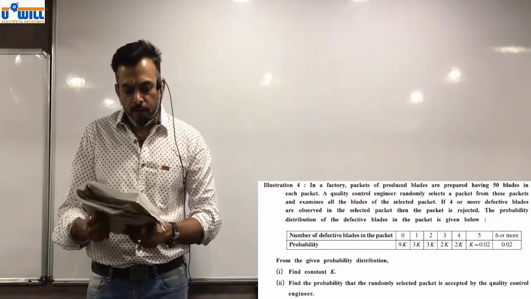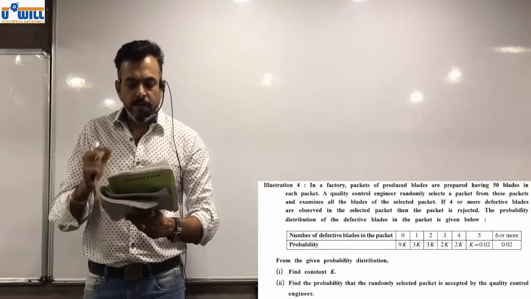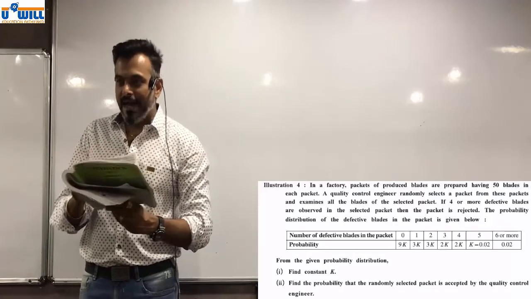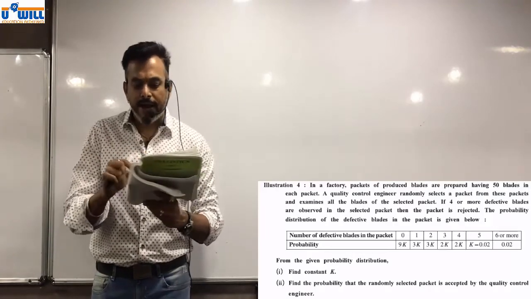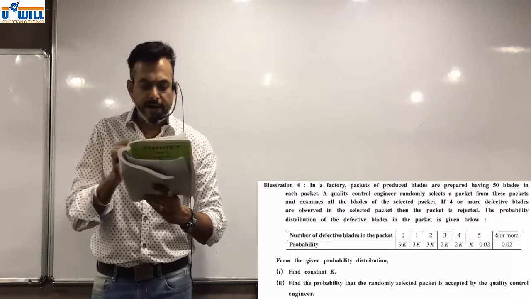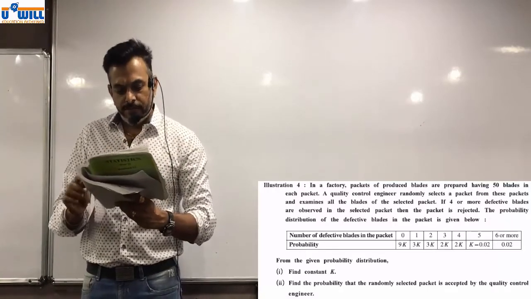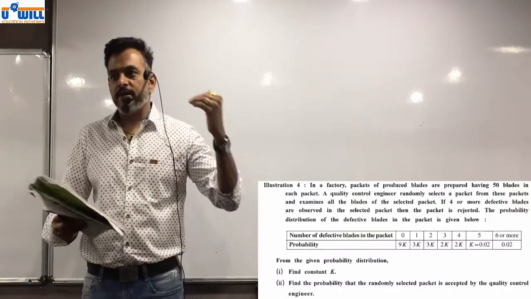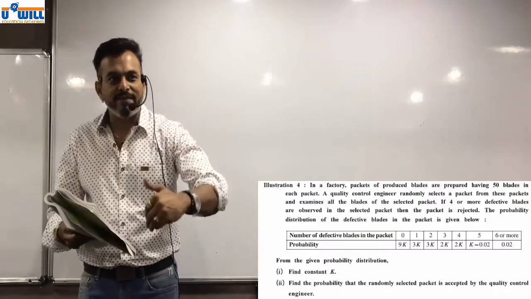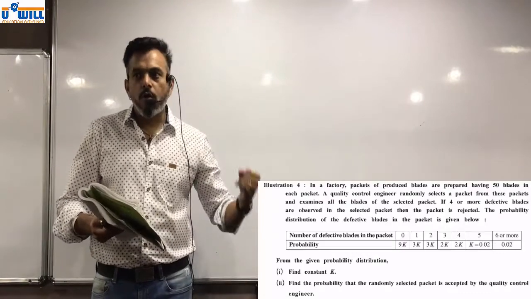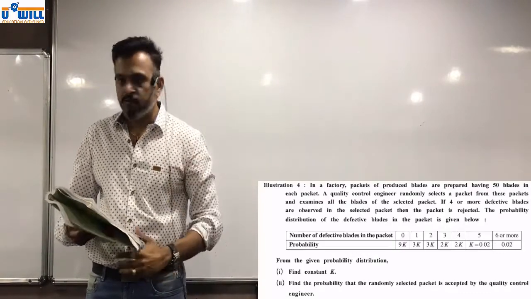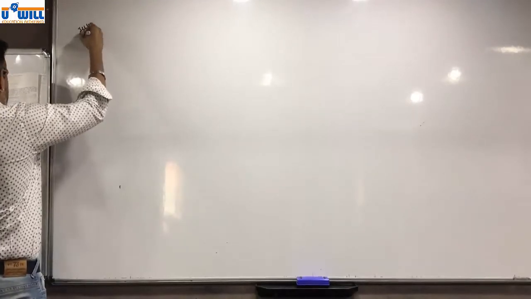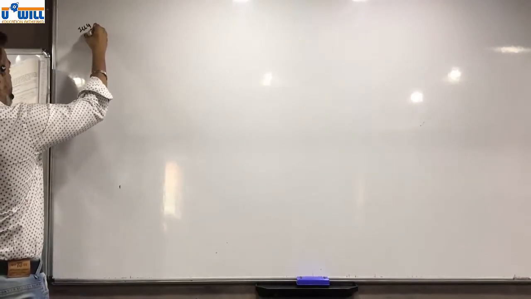Now from the given distribution find constant k. Second, find the probability that a randomly selected packet is accepted by the quality control engineer. When will it be accepted by the quality control engineer? When the defective blades are less than 4. So 0, 1, 2 and 3. Understood this? Okay. Now illustration 4, page number 70.